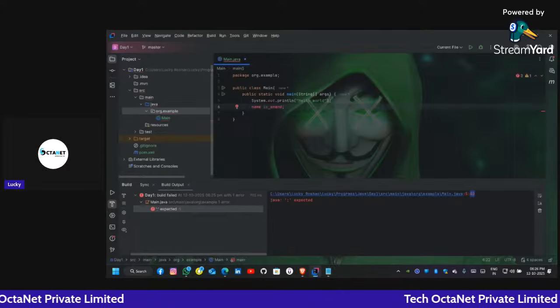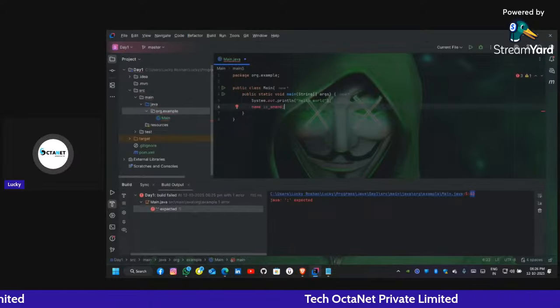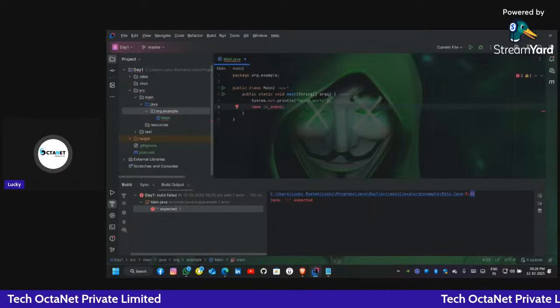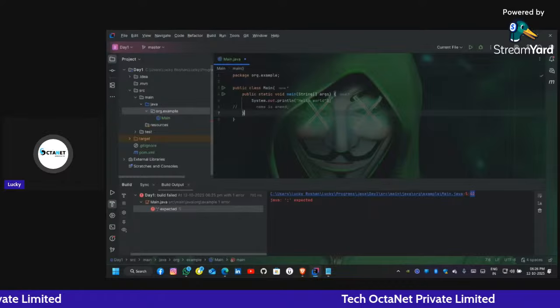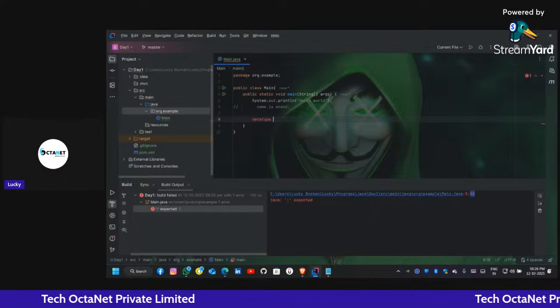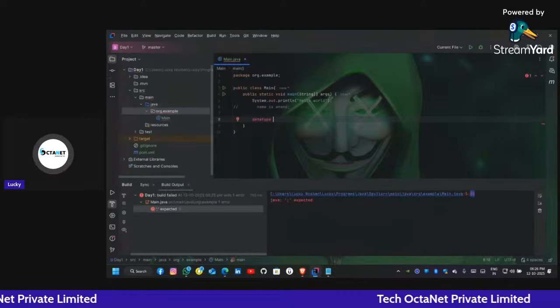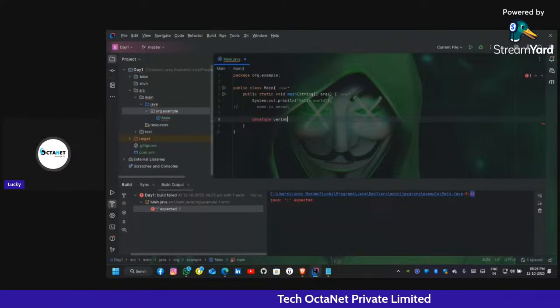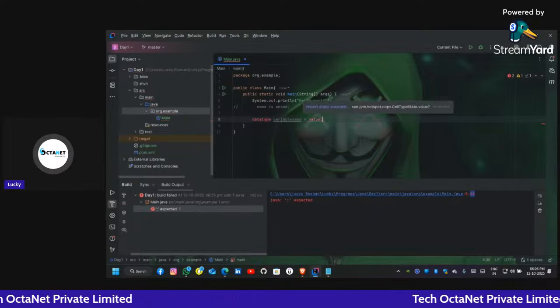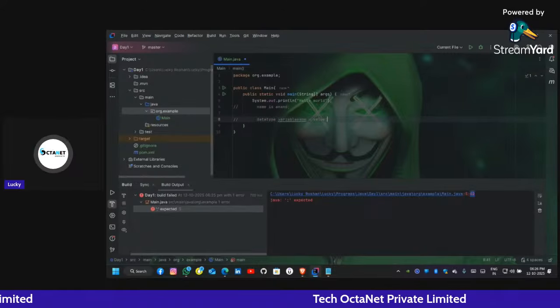Java does not recognize this, my name is Anand. Java recognizes a particular syntax. So in Java, for declaring a variable, we have a syntax. What is the syntax? The syntax is the data type, which kind of data the variable will store, then the variable name, and the value it stores.